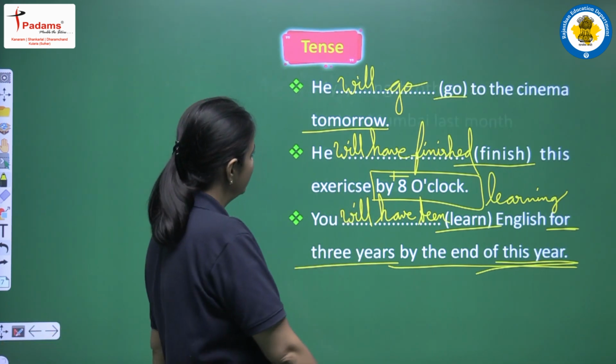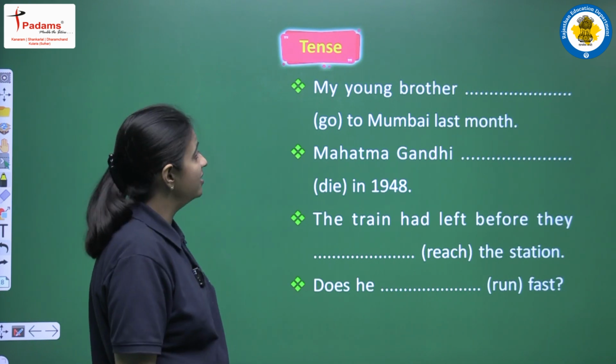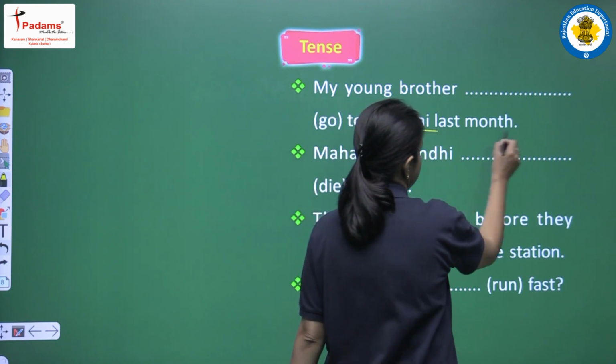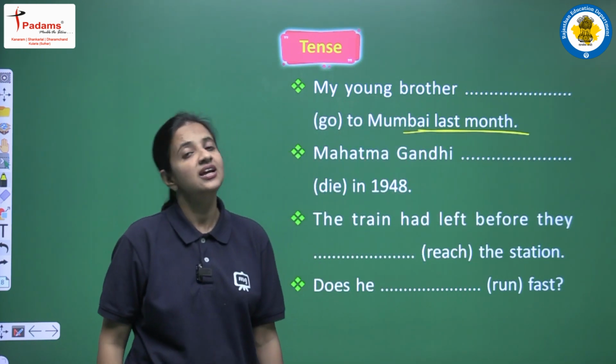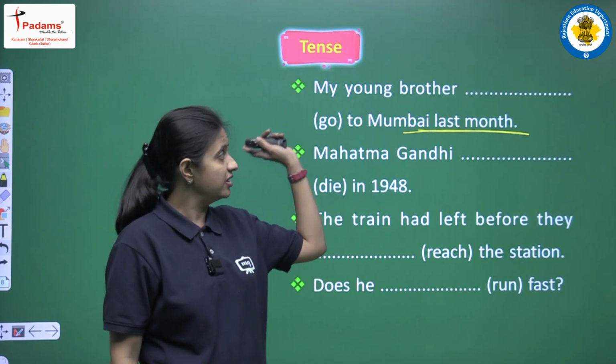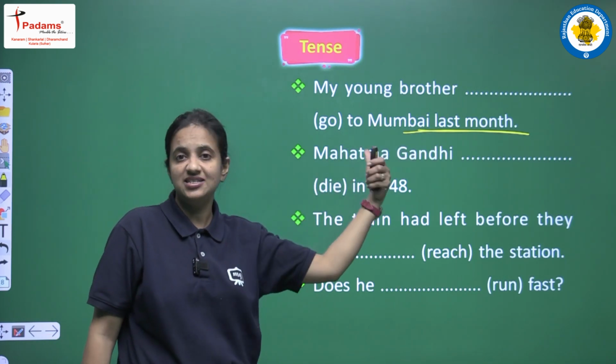Clear? Next: my young brother go to Mumbai last month. In the sentence we have last month. Last is a word that shows past time, so we will complete this sentence using past simple tense.